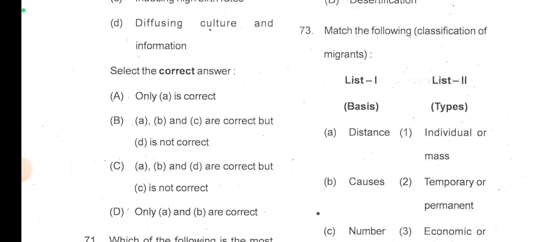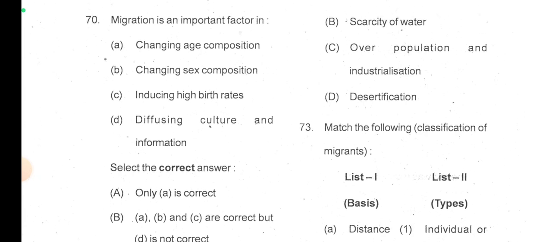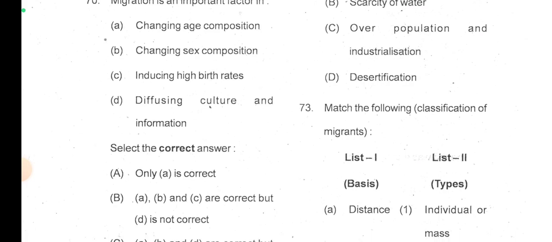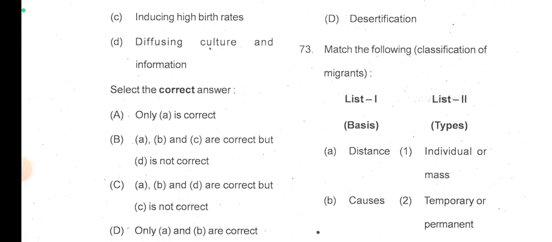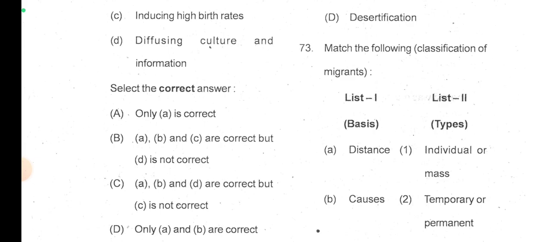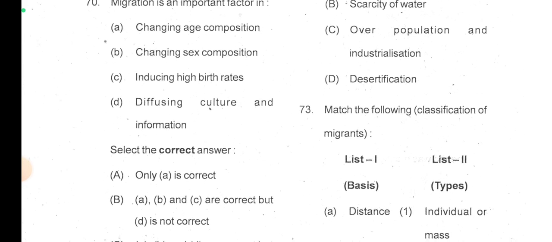Yeah, I think option C, A, B and D. Inducing high birth rates, I think this is not the direct result of migration, because migration is gender specific. Most migrants are male usually, so I don't think inducing high birth rates is a direct result of the migration.